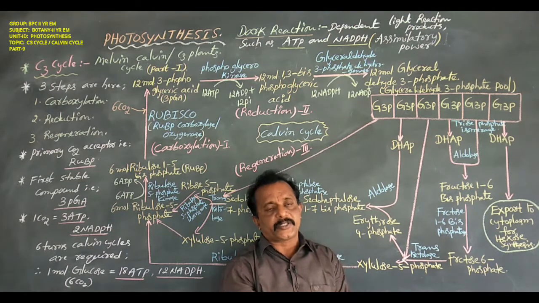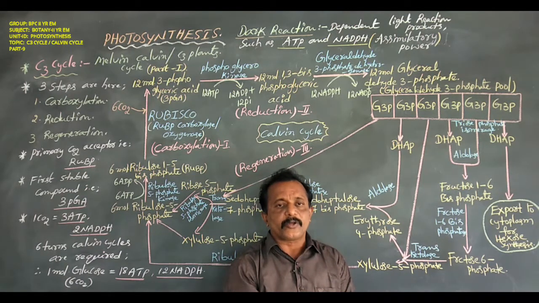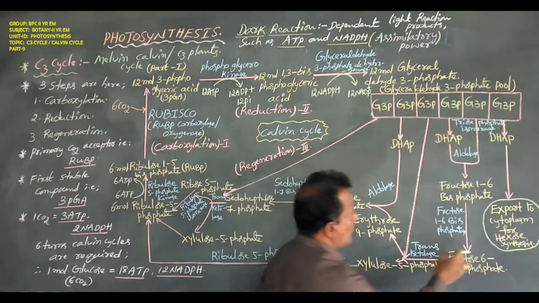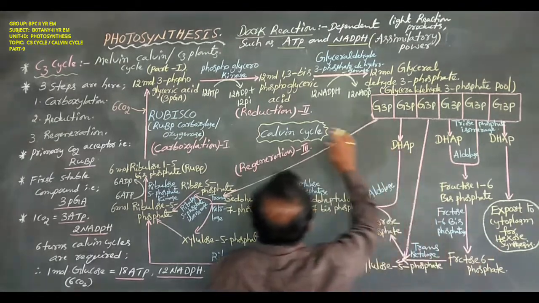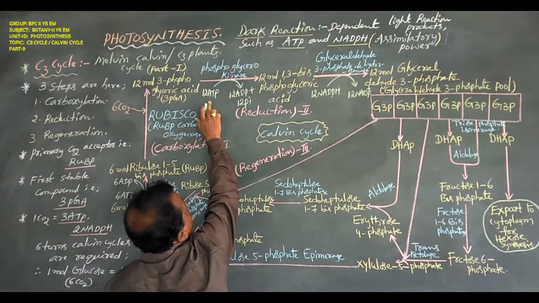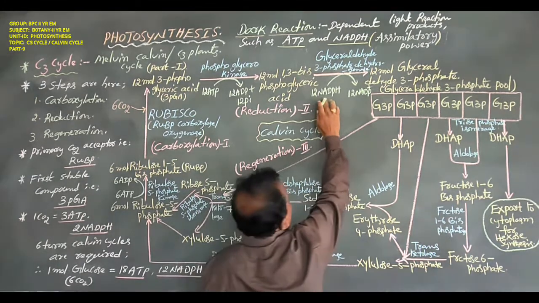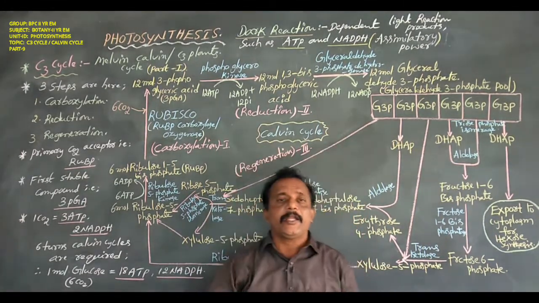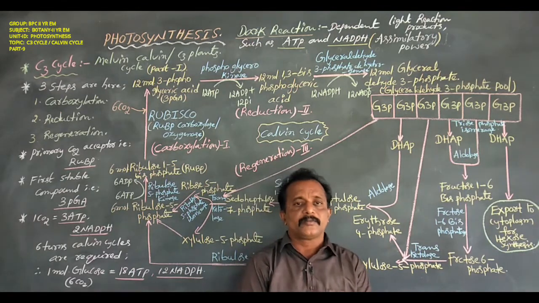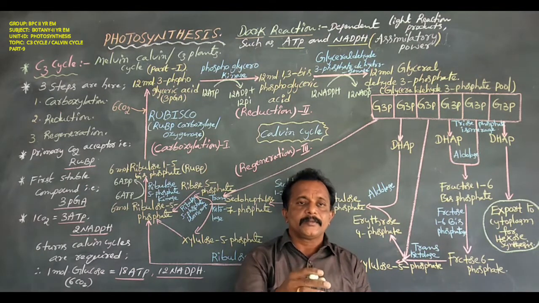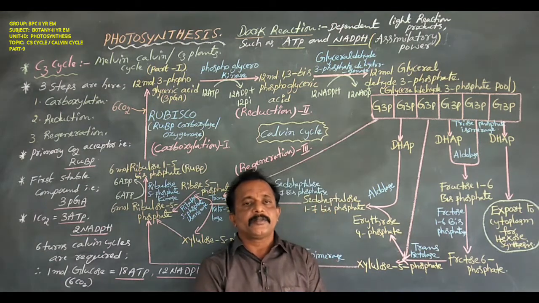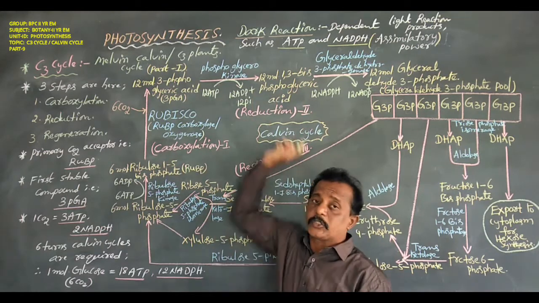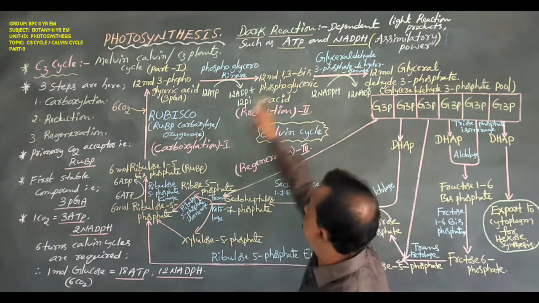In the dark reaction process, the CO2 is reduced into carbohydrate by using the light reaction end products, that is ATP molecules and NADPH molecules. The light reaction mainly takes place in the grana of thylakoids, but the dark reaction takes place in the stroma.